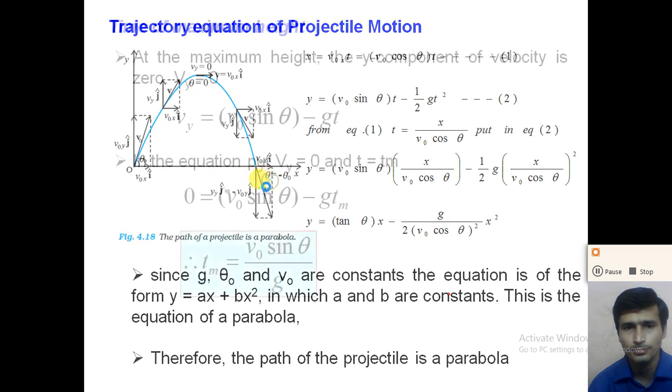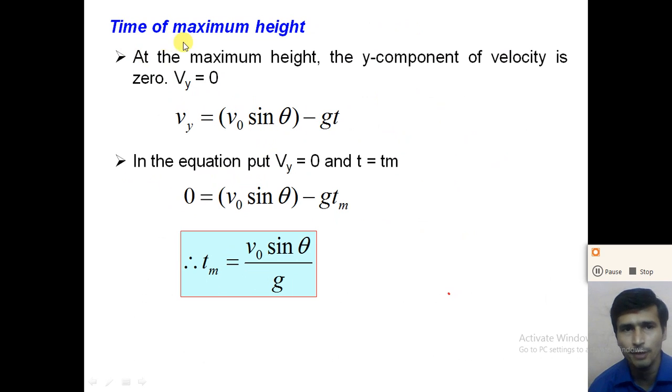So now starting from this, time of maximum height, the time taken by the projectile to reach the maximum height, it is tm, right? So dear student, how can we derive the formula of the time taken to reach the maximum height? We know that at the maximum height the y component of the velocity is 0, right?